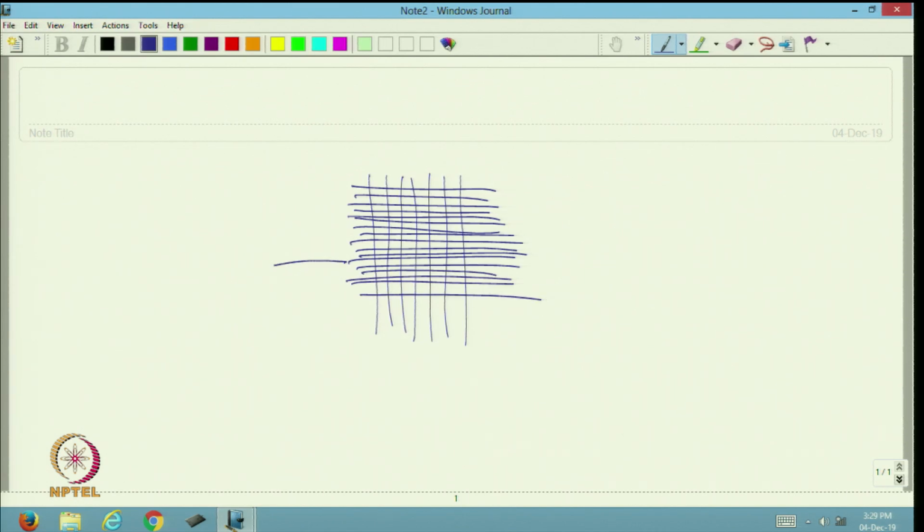I am drawing the side view. Initially there will be surface loading with the larger particles, and gradually there will be cake formation with a certain thickness of the cake. This is the cake and this is the fabric,